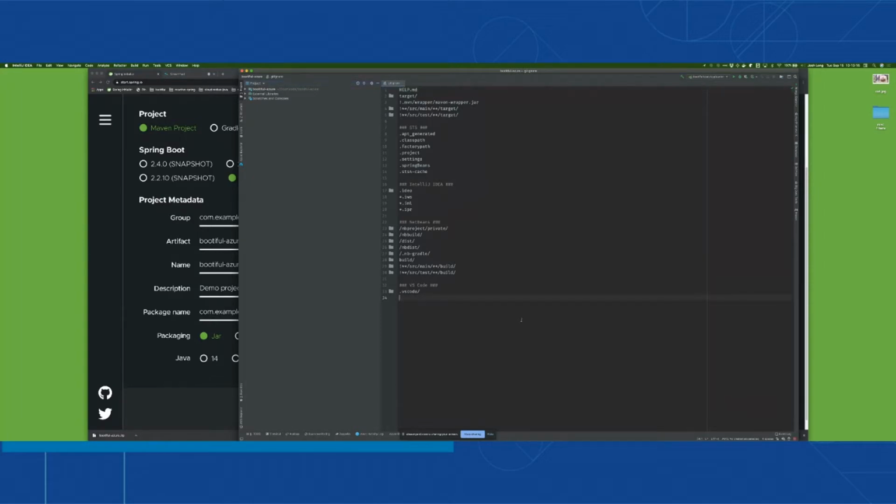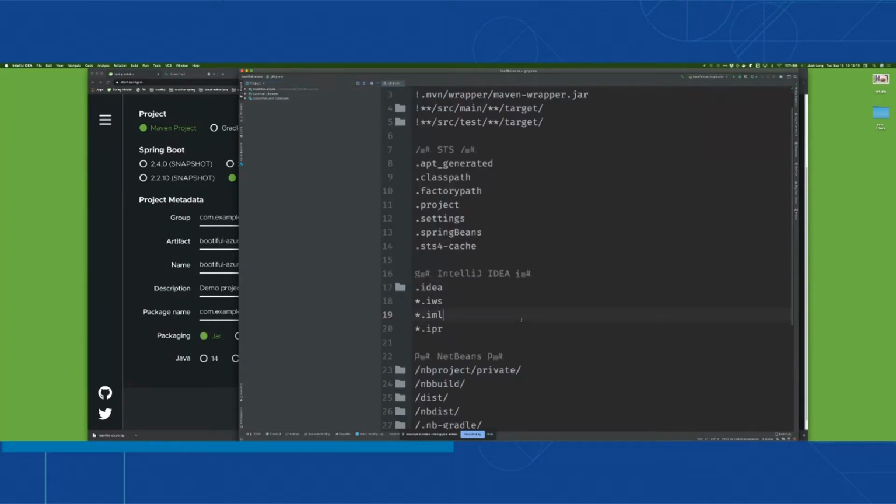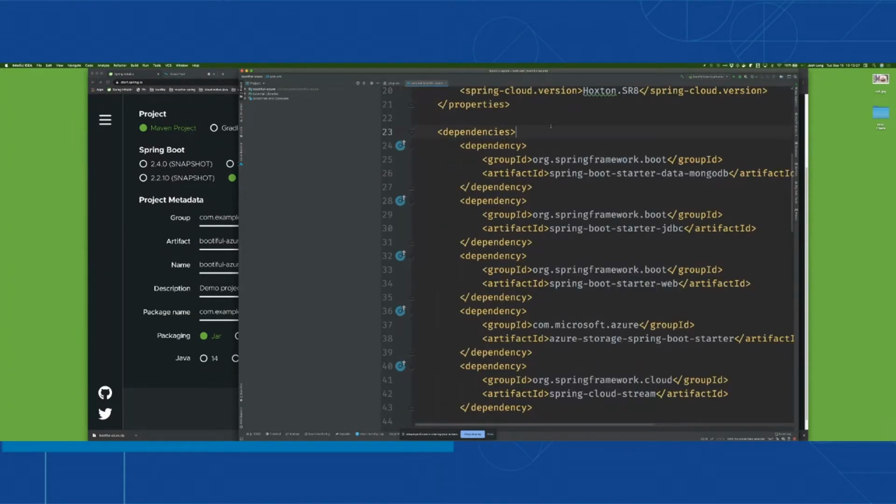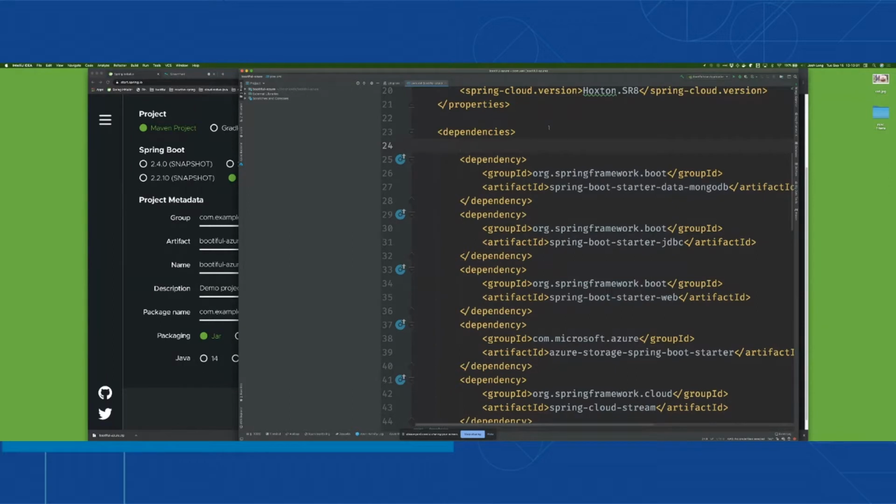So now we have our IDE open here, and we're going to build a new application, but we have a few things we need to add to the build that weren't there on the initializer because they're not yet 100% GA, or not yet part of the release train. The first thing I want to incorporate is the Azure Service Bus dependency. I'm going to bring in a dependency here that we can use to talk to the Service Bus in terms of the Spring Cloud Stream abstraction.